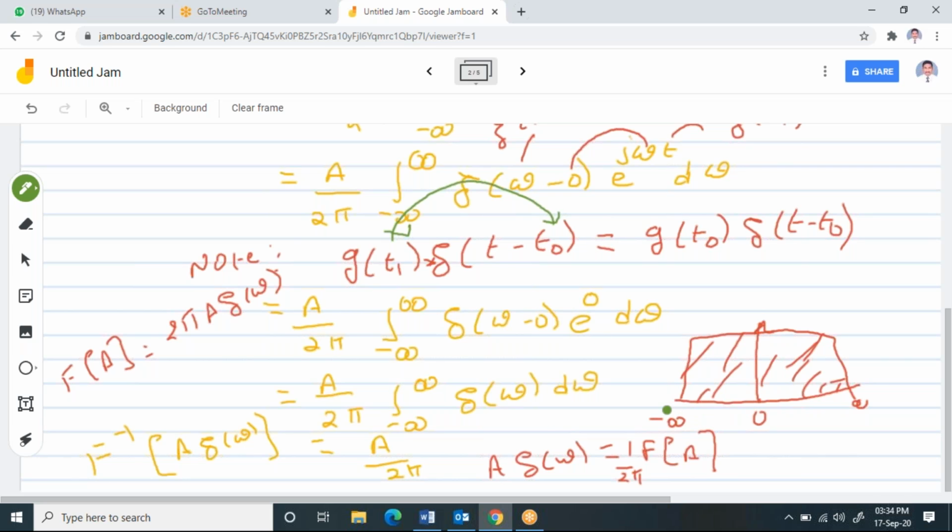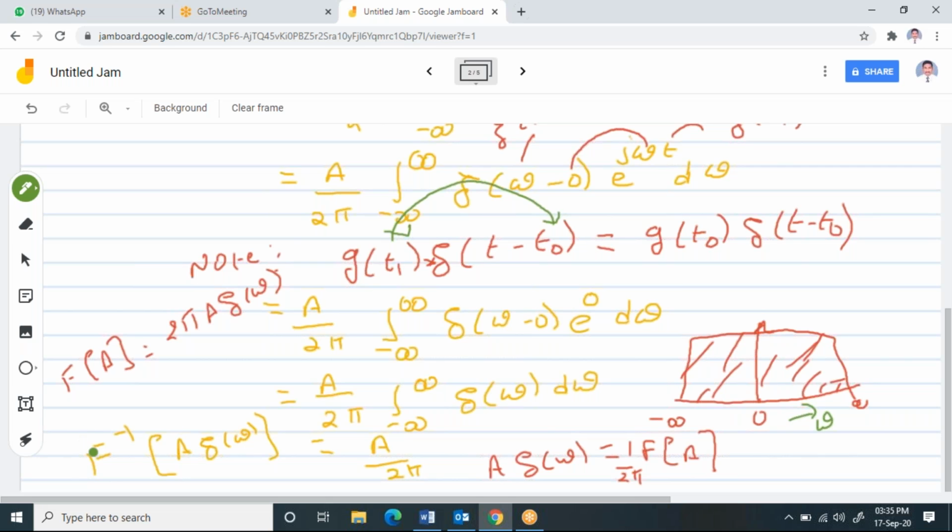You integrate from minus infinity to plus infinity, and del of omega exists only at omega equal to 0. This is the omega axis, and it exists only at omega equal to 0. But when you are integrating from minus infinity to plus infinity, 0 is also included in that. Hence, the area under this curve is 1.